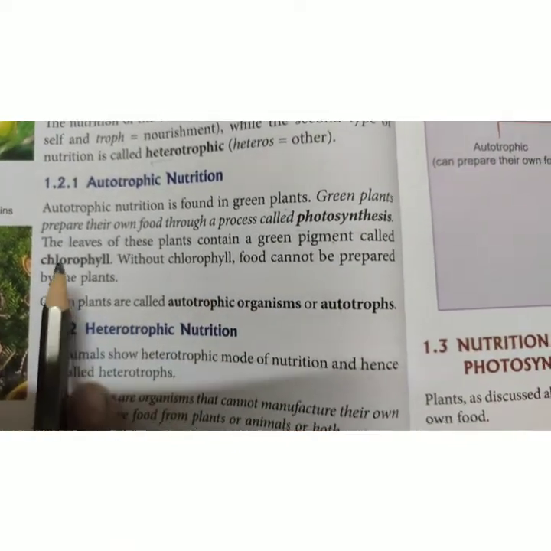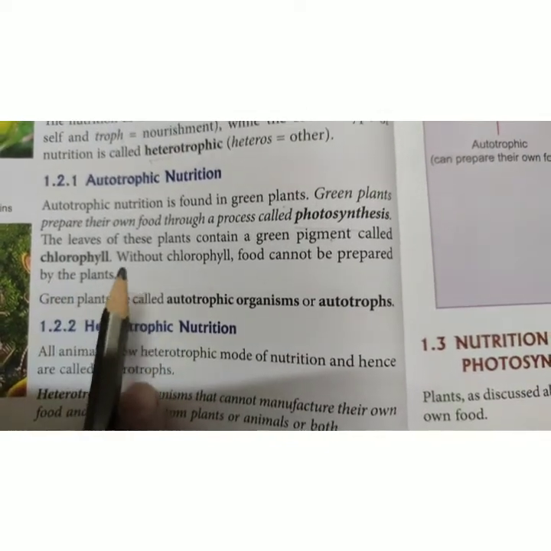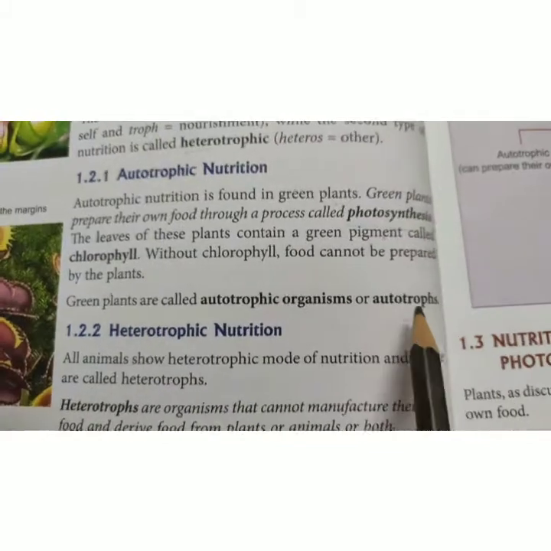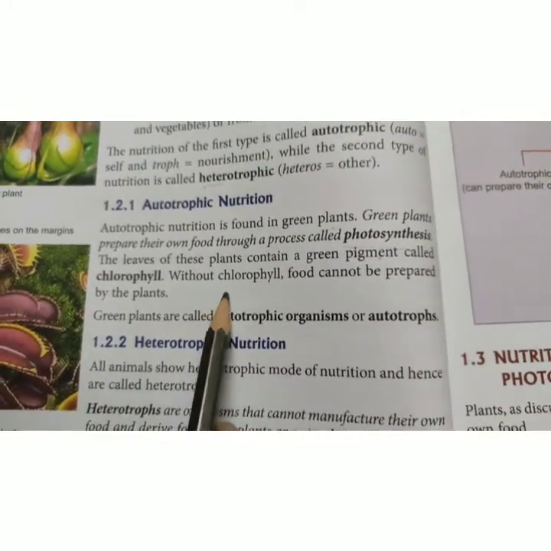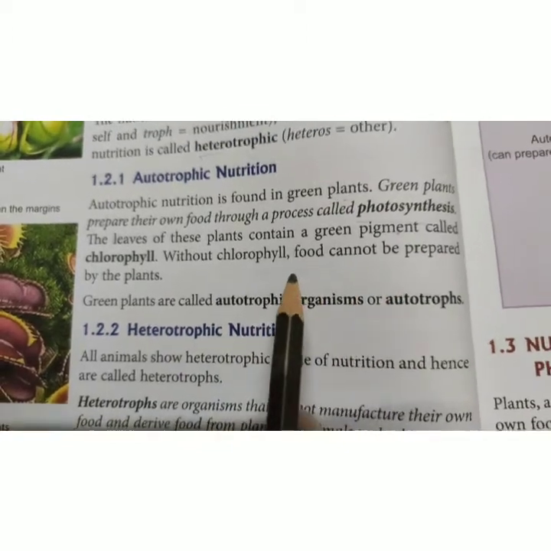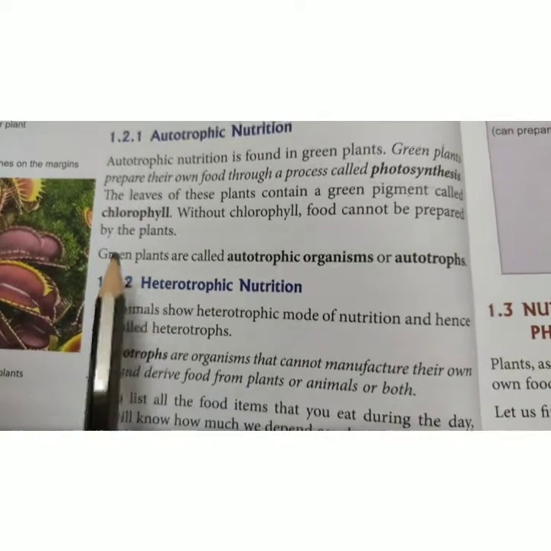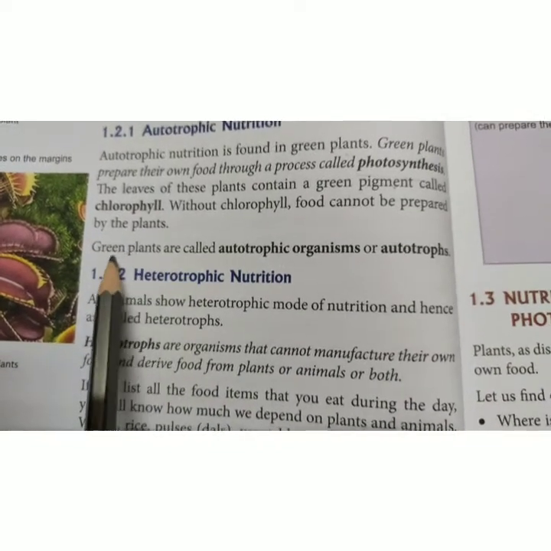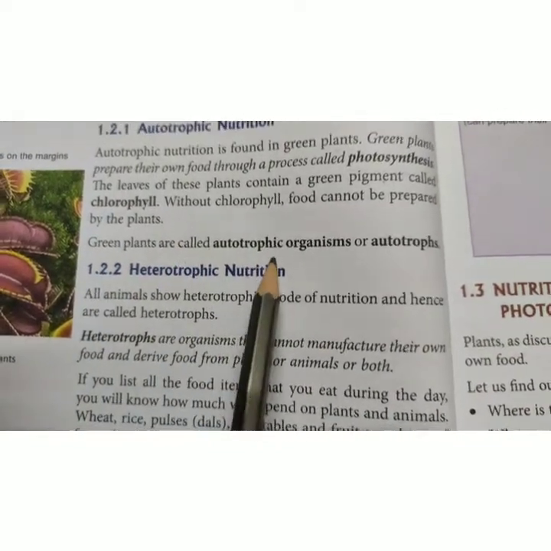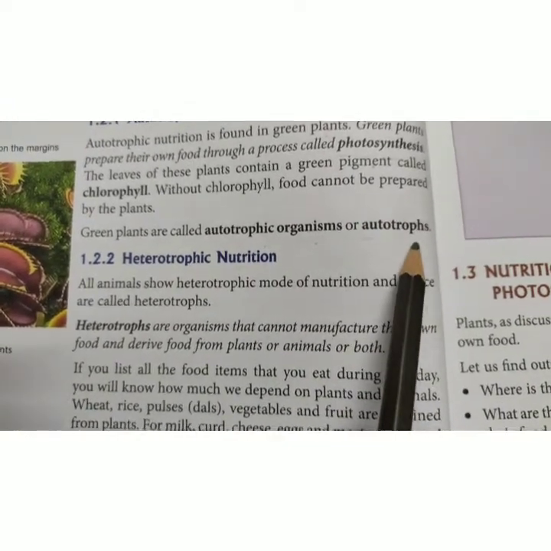If chlorophyll was not present in green plants, they could not manufacture food. So chlorophyll is very important for plants, and without it, they cannot manufacture their own food. So we have understood that green plants are known as autotrophic organisms, or autotrophs.